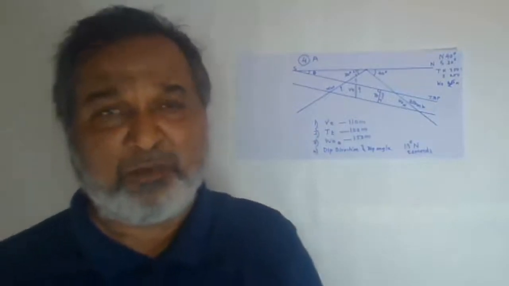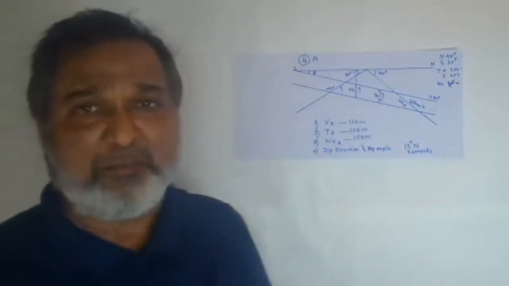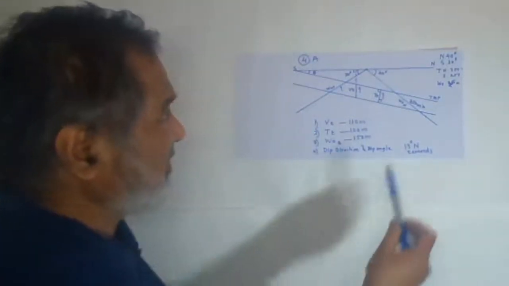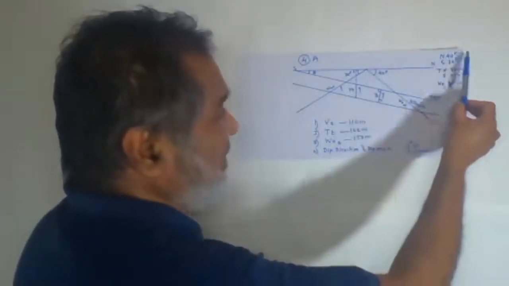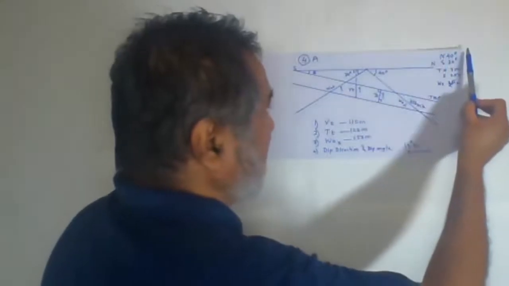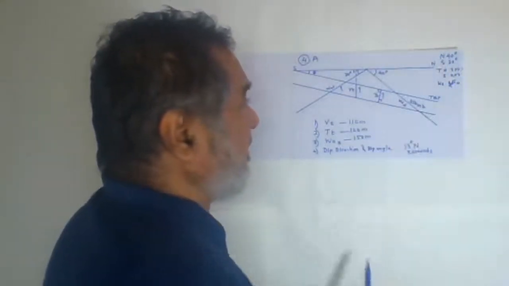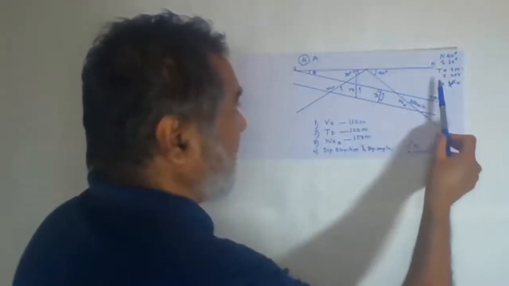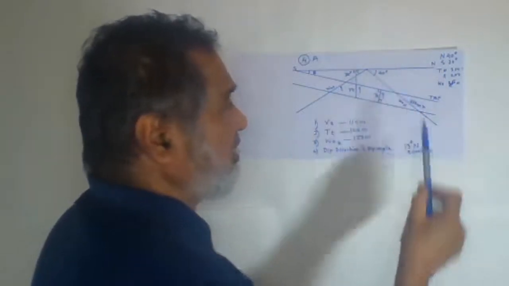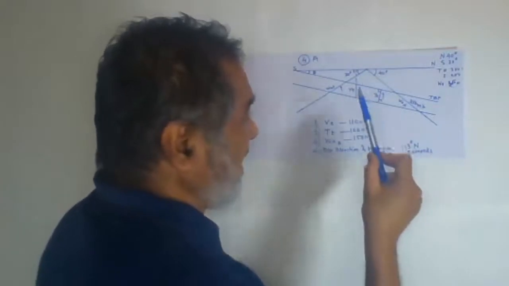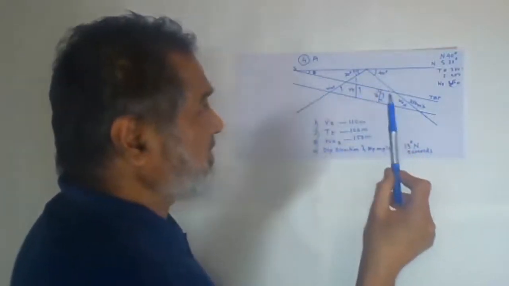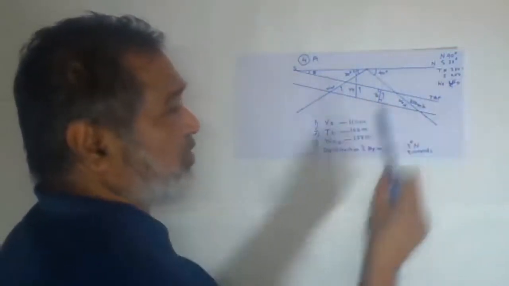So this is the way problem number 4 has been solved. Here it is given that the conglomerate bed is dipping towards north: 40 degrees north and 30 degrees south. The top bedding plane on the northern slope is exposed at 300 meters, and the top bedding plane on the southern slope is exposed at 200 meters.